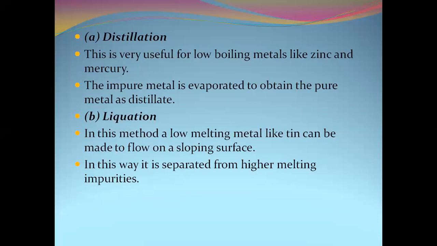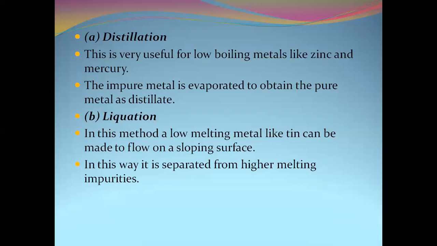So when we heat an impure metal strongly, since the boiling point of the metal is low, it evaporates, leaving behind the impurities. This technique is especially used for metals like zinc and mercury.